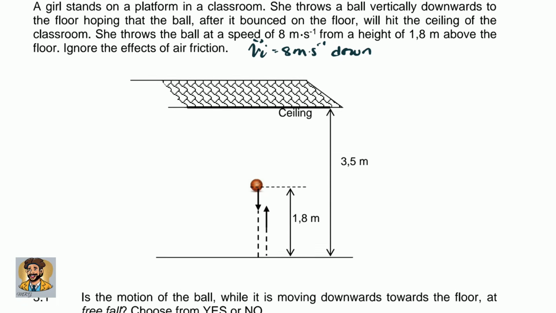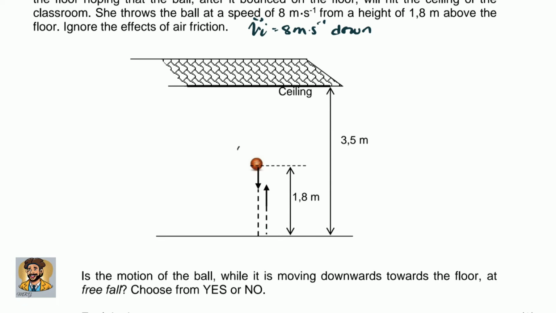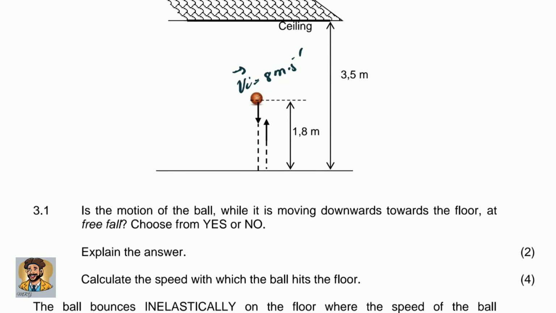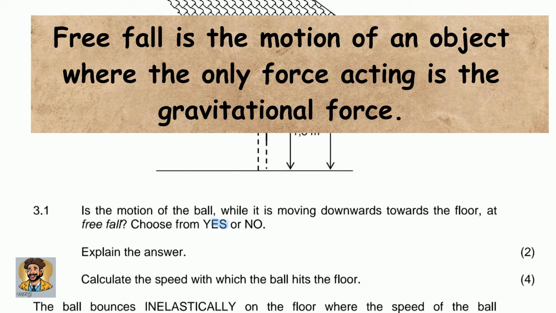And here's the big picture. The initial velocity of the ball at this specific point was 8 meters per second, and the ball was thrown down. That is important in this specific question. The height from which the ball was thrown was 1.8 meters. Is the motion of the ball, while it is moving down towards the floor, free fall? Choose from yes or no. And guys, the answer is yes.